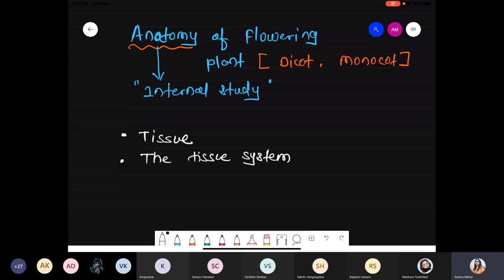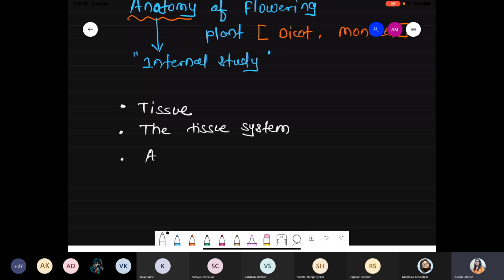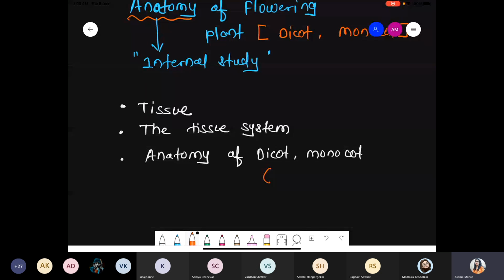Anatomy means what? Internal structure. So we'll discuss anatomy of dicot as well as monocot. In this anatomy point, in detail we discuss in diagrammatic representation the structure of root, structure of stem, as well as the structure of the leaf.